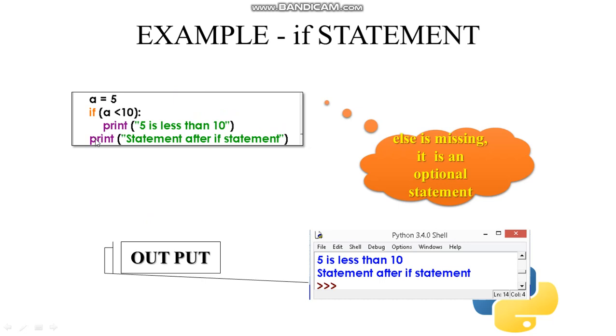I'm coming out of the if block and I'm writing a print statement after the if statement. So the output is going to be 5 is less than 10 as I have declared a equals to 5, and after the if statement, the statement after it will get executed.